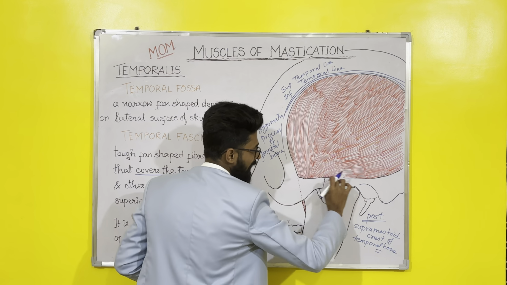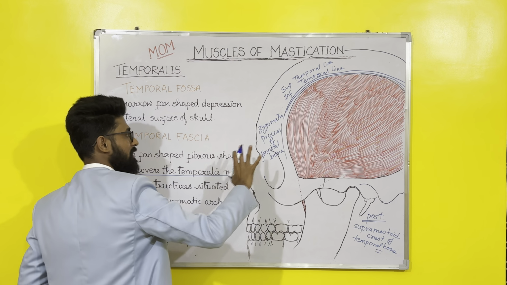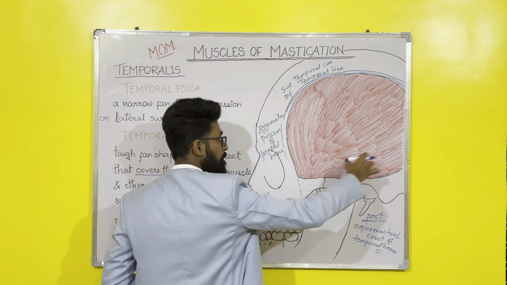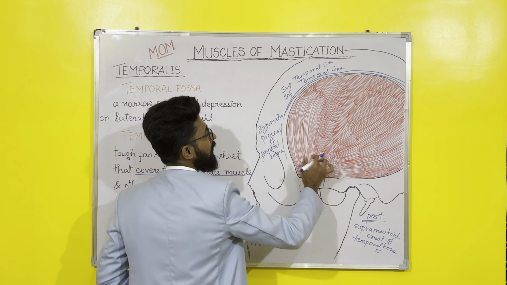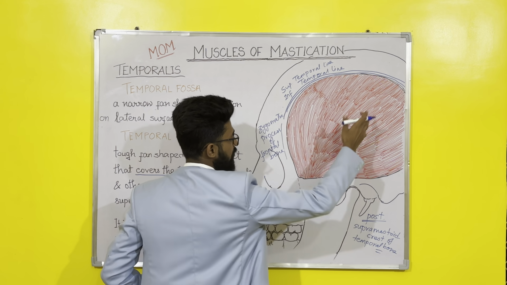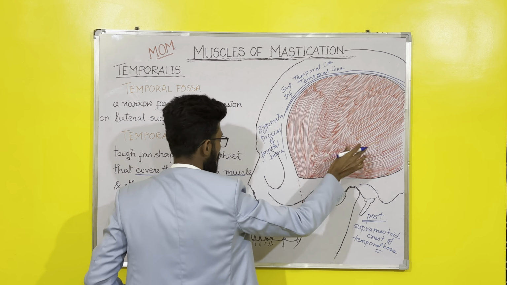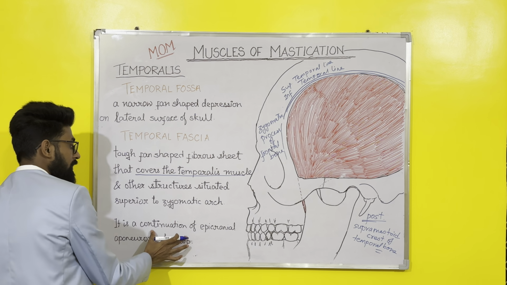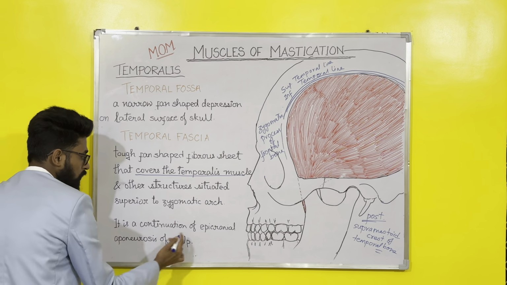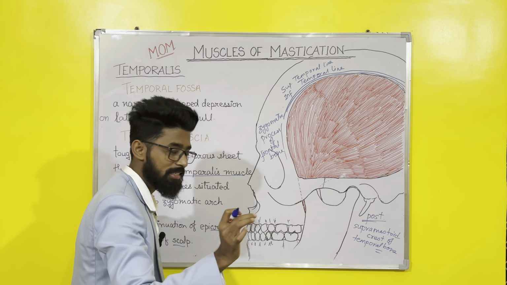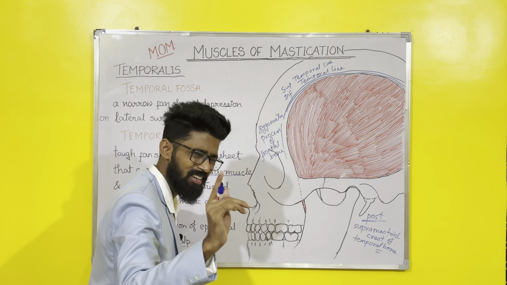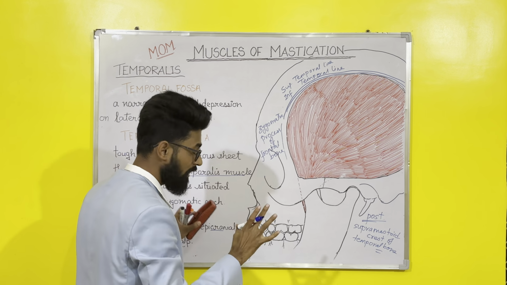This is the zygomatic arch. So temporal fascia is a thin sheet which covers the temporalis muscle and all other structures that are superior to the zygomatic arch. Means temporal fascia is somewhat here, covering this entire muscle. It is a continuation of the epicranial aponeurosis of the scalp. Now we'll understand these two points with the help of one simple diagram, then it will be clear to you.